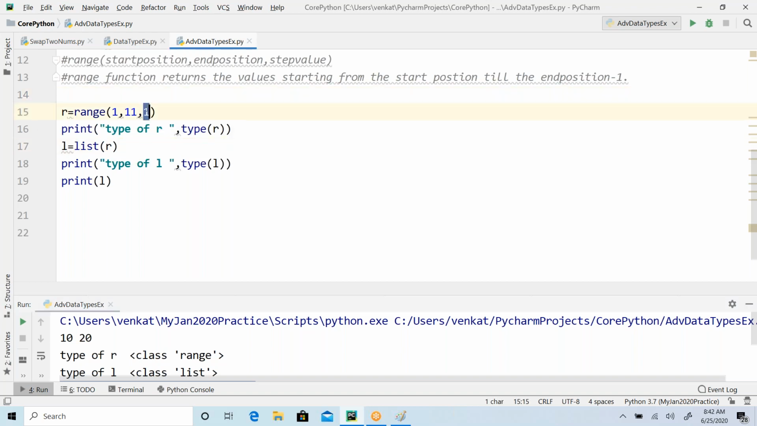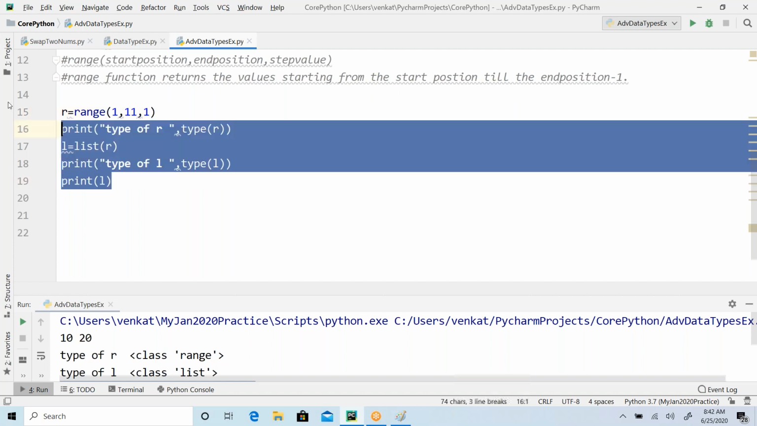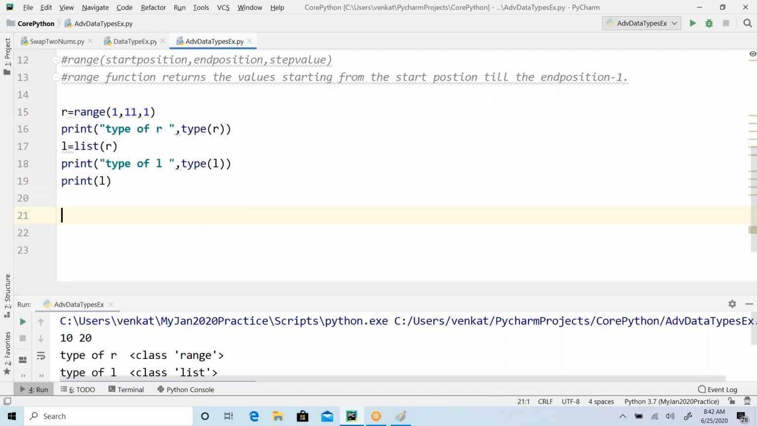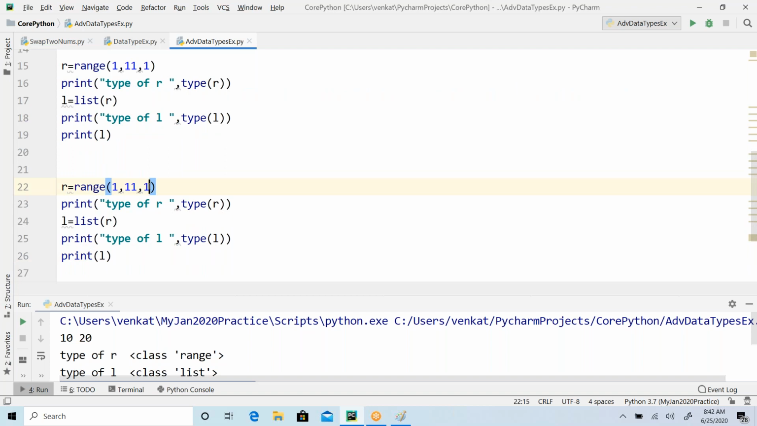Okay, and the step value is 1, right? Let me take now a step value of 2. How is it going to print the values now?